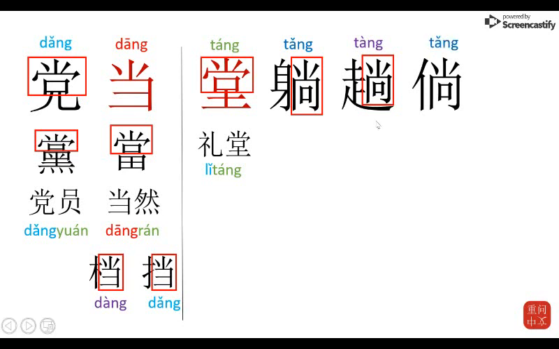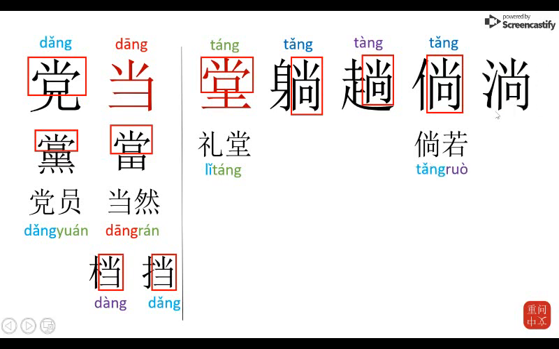Okay, our next character, okay, tang, okay, it might be a slightly less familiar character for you guys. It's basically like a fancy way of saying if, okay, tang ruo. Okay, and last but not least, maybe even less familiar than the one before, tang, okay, meaning like to drip or to flow, okay, so liu tang, okay, meaning flow, water flow.